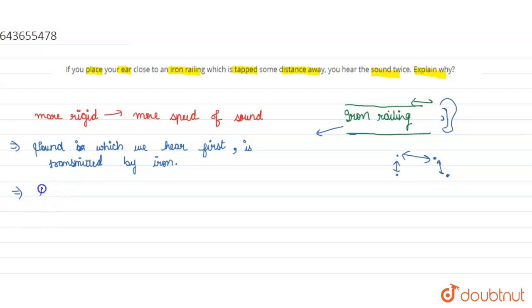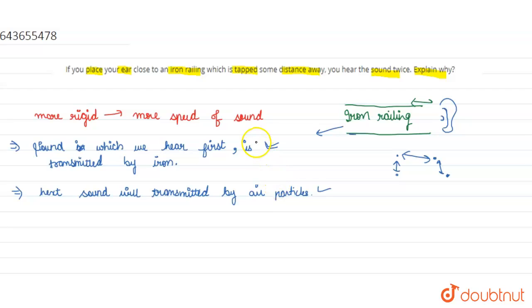So the next sound will be transmitted by air particles, because air is more compressible and iron is relatively non-compressible. The iron railing is a rigid body, whereas air is very much compressible.